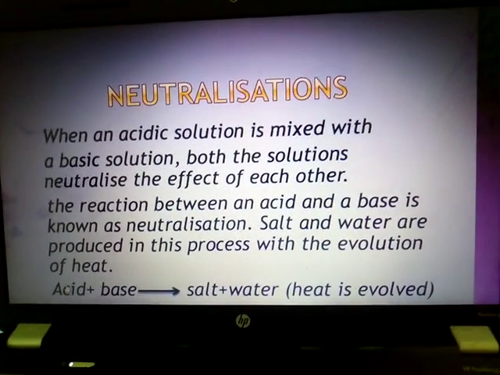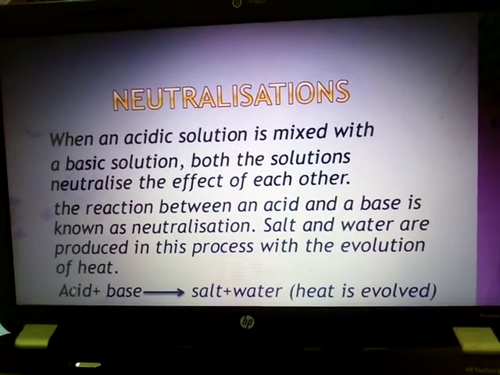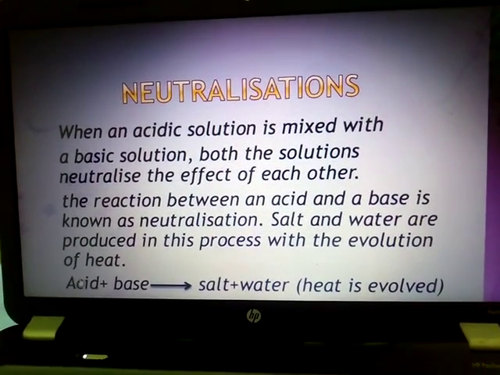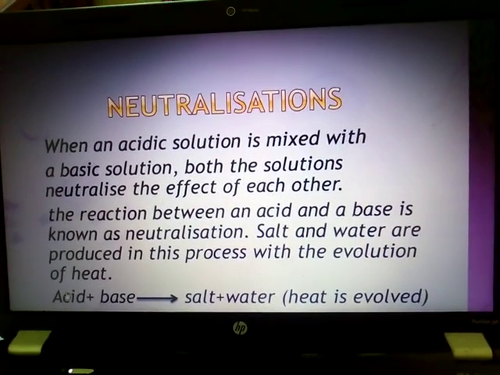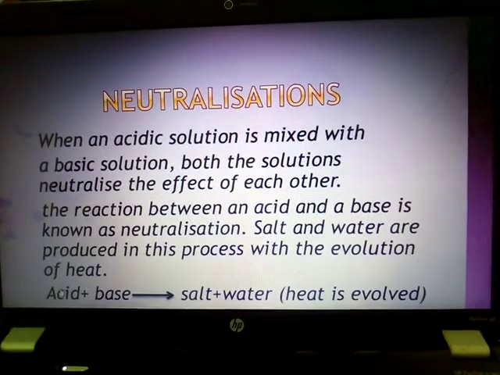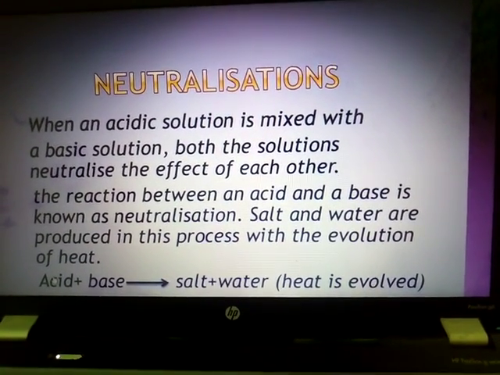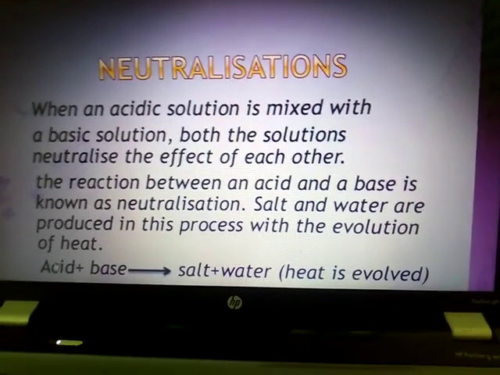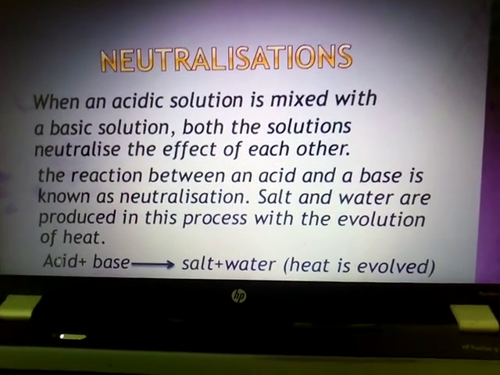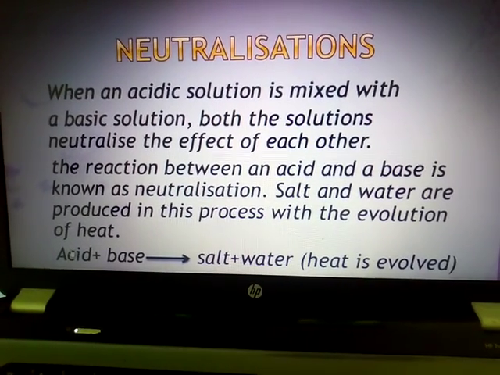So when acid and base react, suppose hydrochloric acid and a base like sodium hydroxide react to form salt and water, sodium chloride, which is salt, which is used in our kitchen, namak, which we call sodium chloride, and water is produced. So neutralization reaction is a process in which acid reacts with the base to produce salt and water.